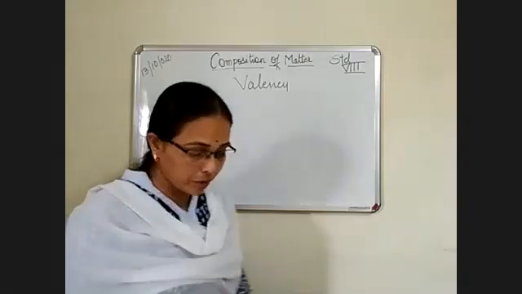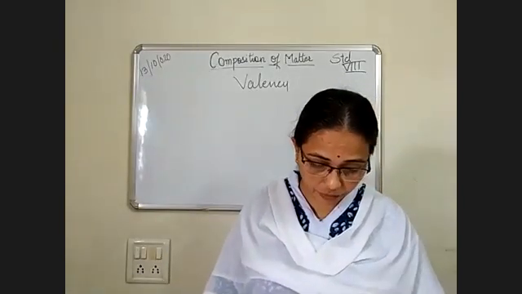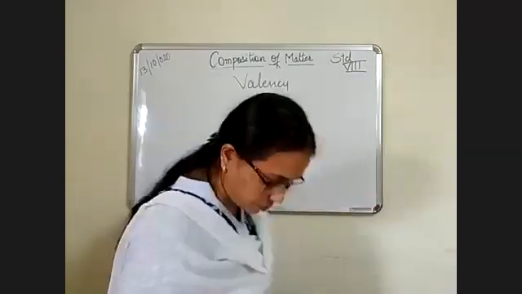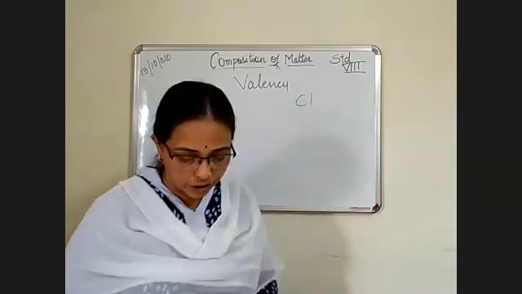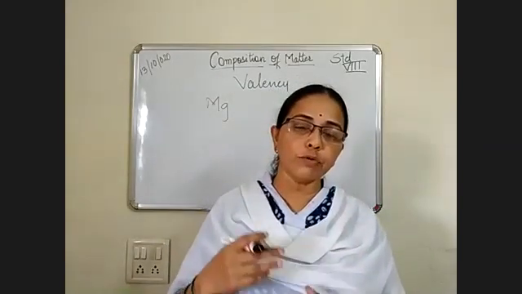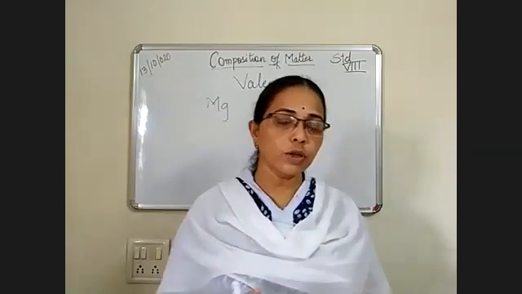Magnesium atomic number is 12. Mg and Cl. When magnesium and chlorine are there, how will they react with each other, and how do we write the formula of magnesium chloride? Okay, so it is not NaCl.